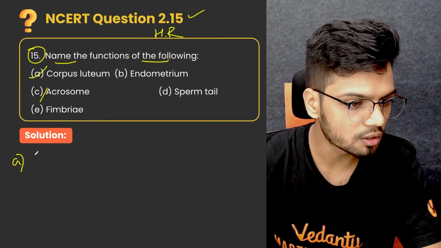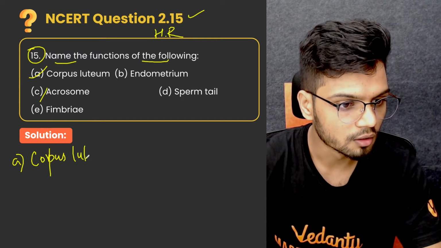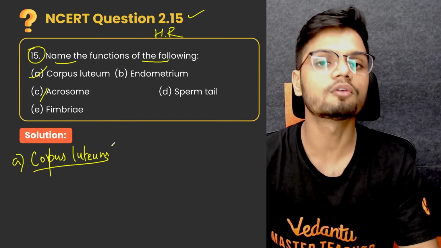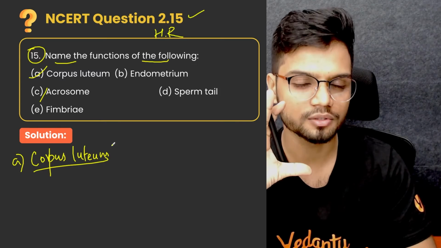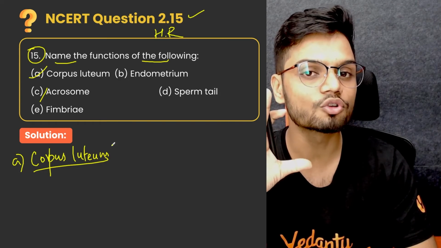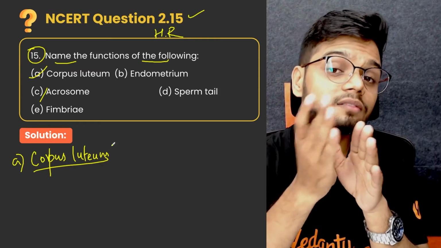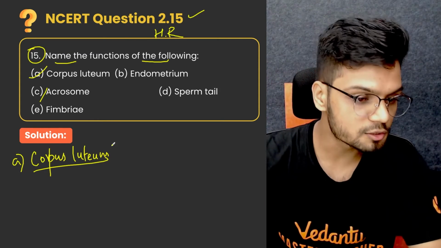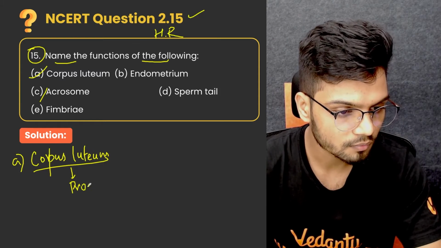The first one is your corpus luteum. To understand the function, you need to know where corpus luteum comes from. So we know when the Graafian follicle ruptures open, it releases the ovum. The leftover of the Graafian follicle gets converted to corpus luteum, and it is the same corpus luteum which produces a hormone known as progesterone.